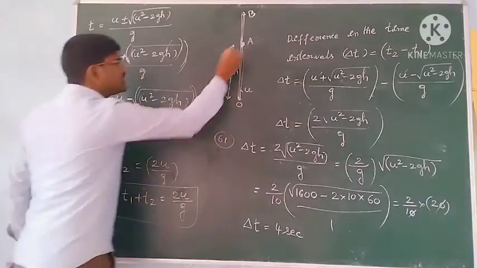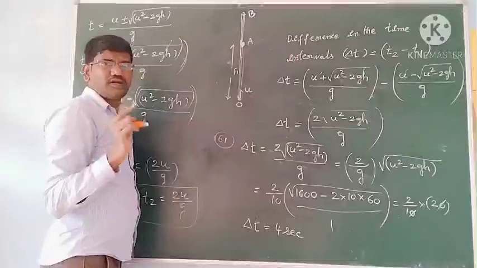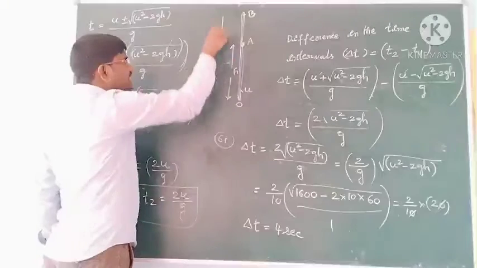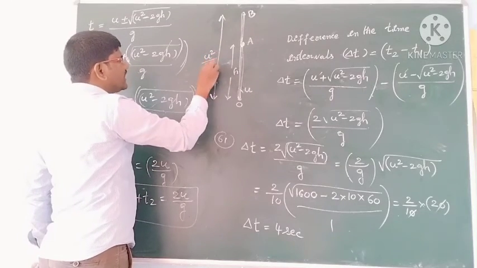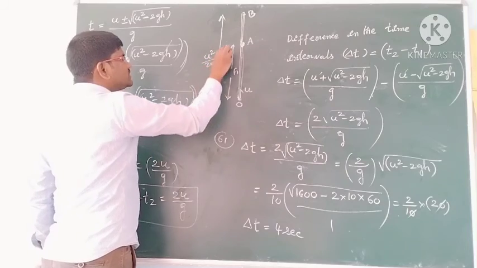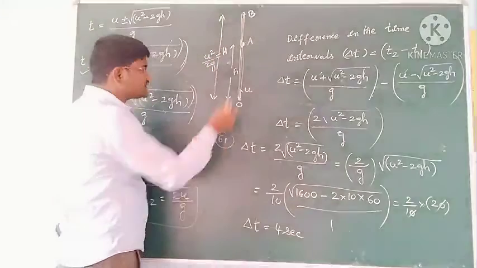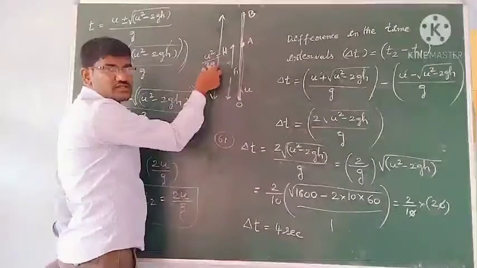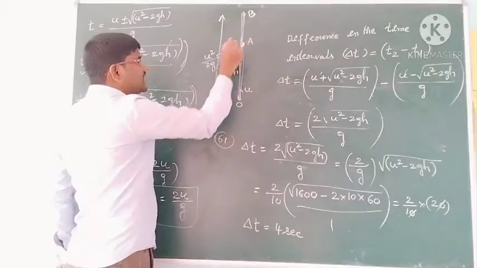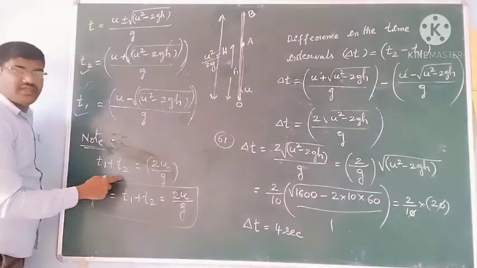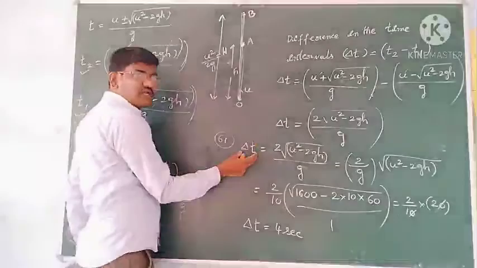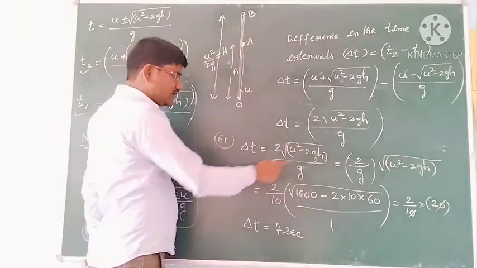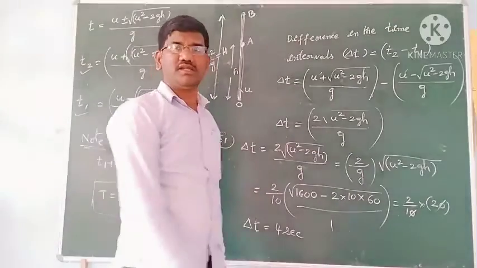It will be at the same height at two different instants of time when that height is less than the u square by 2g value, which is called h maximum. So if it is at the same height at two instants of time, then the addition of those two times gives the time of flight, and the difference of those two times gives 2 by g into root of u square minus 2gh.